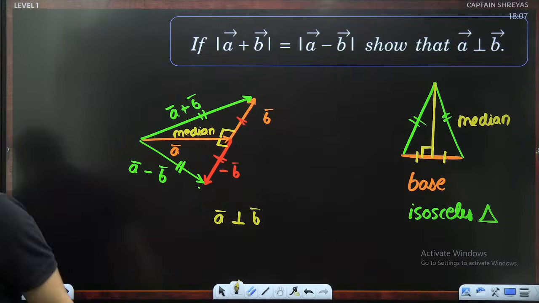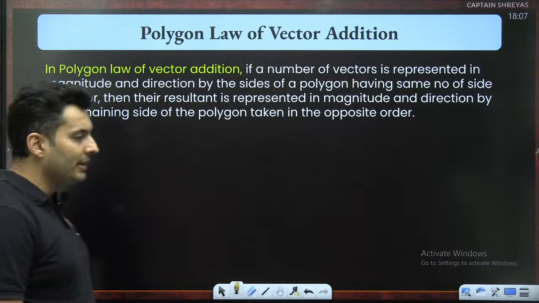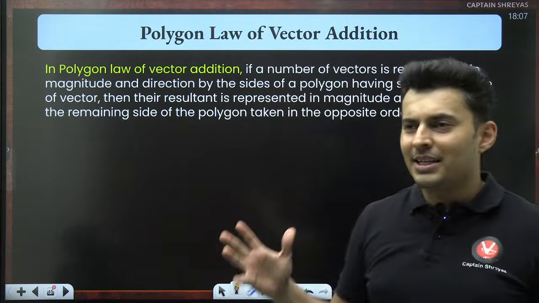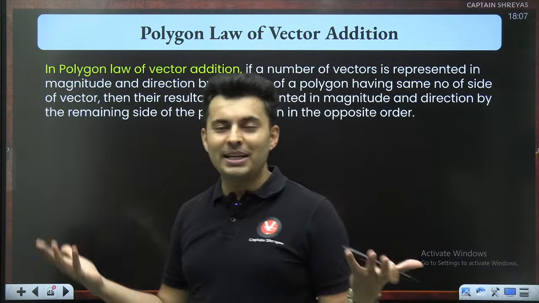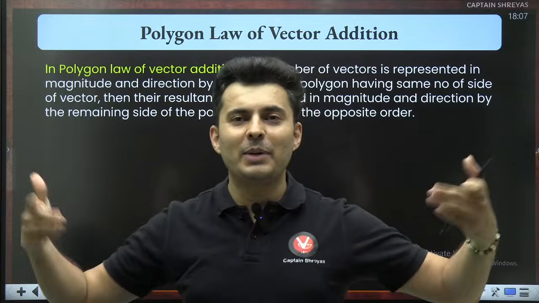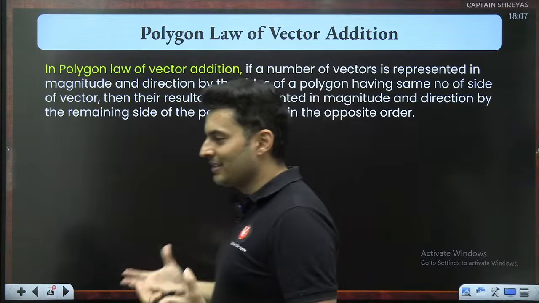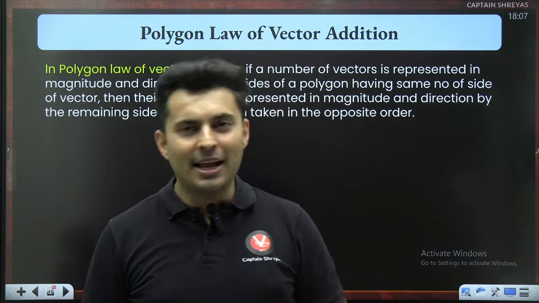Very good. Excellent. Moving on to the next, which is the polygon law of vector addition. Now, what is this polygon law? See, we learned how to add and subtract two vectors. Poly means multiple. So when you have multiple things together, you add them. So how do you find the resultant? Using polygon law. It's actually an extended triangle law.